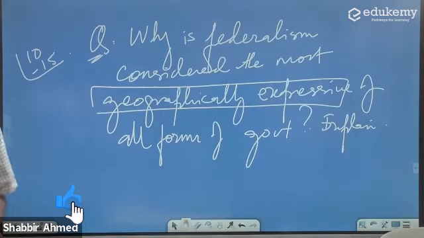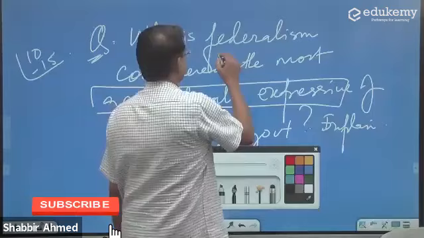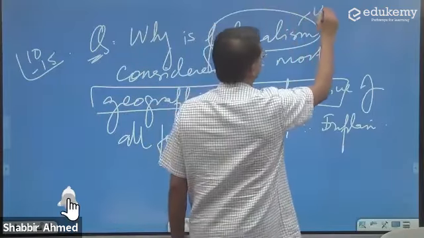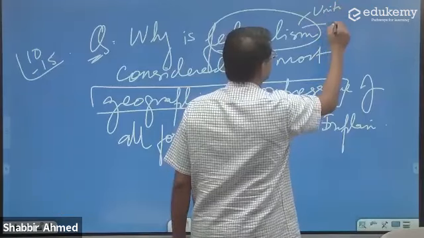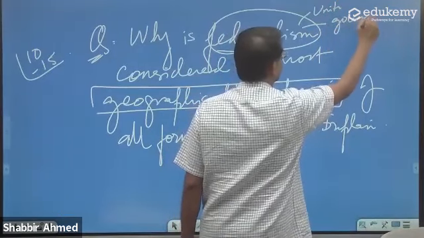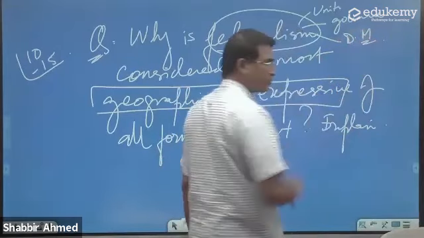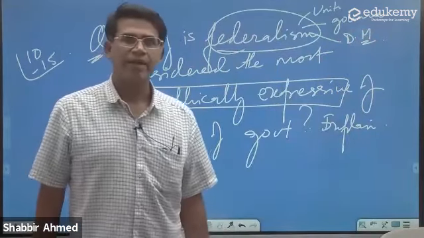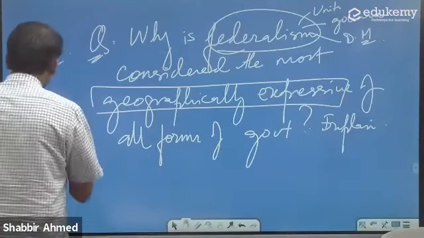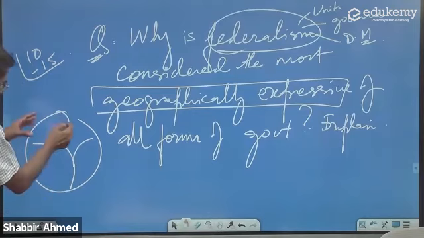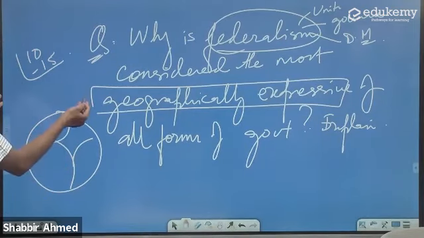When I say federalism, listen, there are three or four things. One is the units. It also means the governance. It also means the decision-making power. Say I have a country and I divide it into units, but the local units have no power, no decision-making capability.